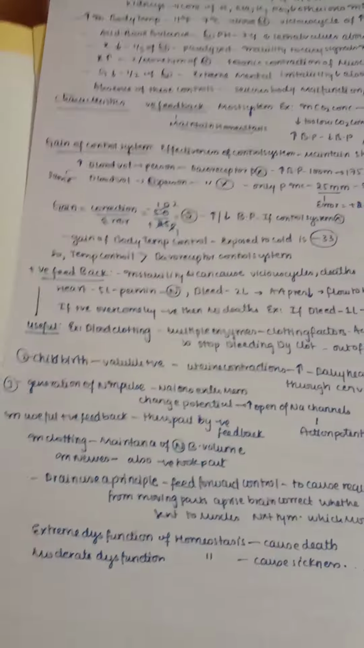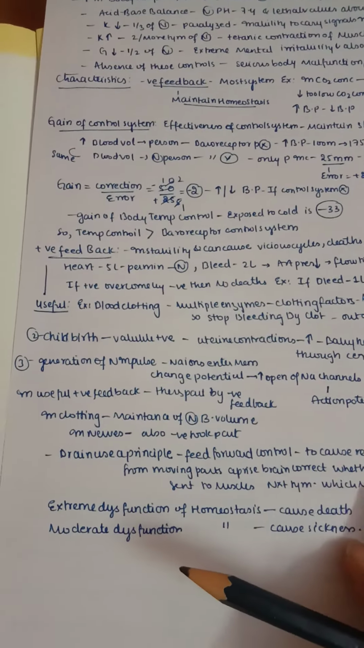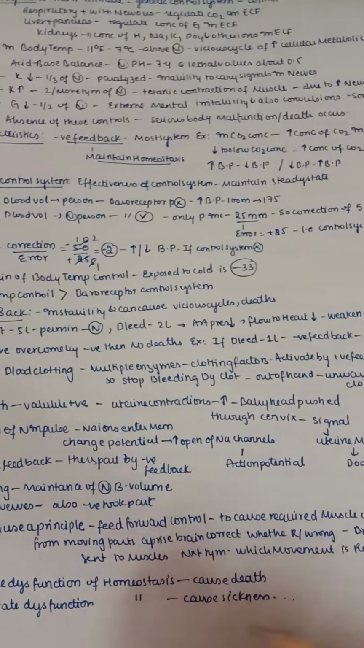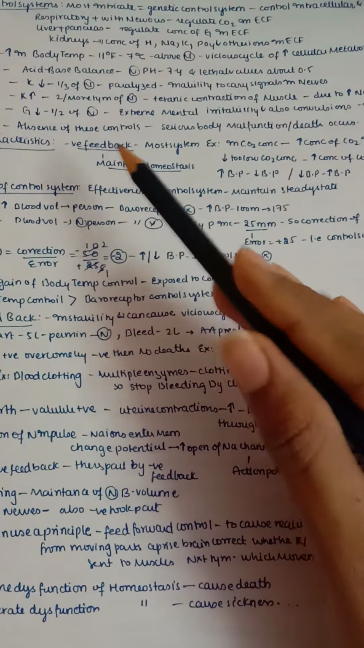So now let us see the characteristics of a control system. We have mainly negative feedback and positive feedback. So let's start with negative feedback. Most systems follow this negative feedback.